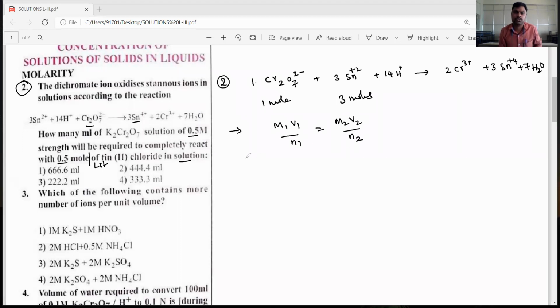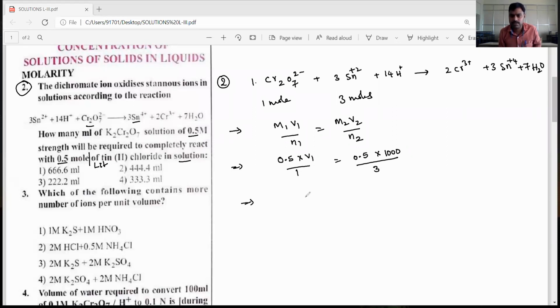The M1, potassium dichromate concentration, they gave 0.5 molar, and its volume we need to find out, and the number of moles n1 is 1. M2 is 0.5 moles per liter, which means 0.5 molar. 0.5 molar into volume, 1 liter means 1000 ml, divided by 3.